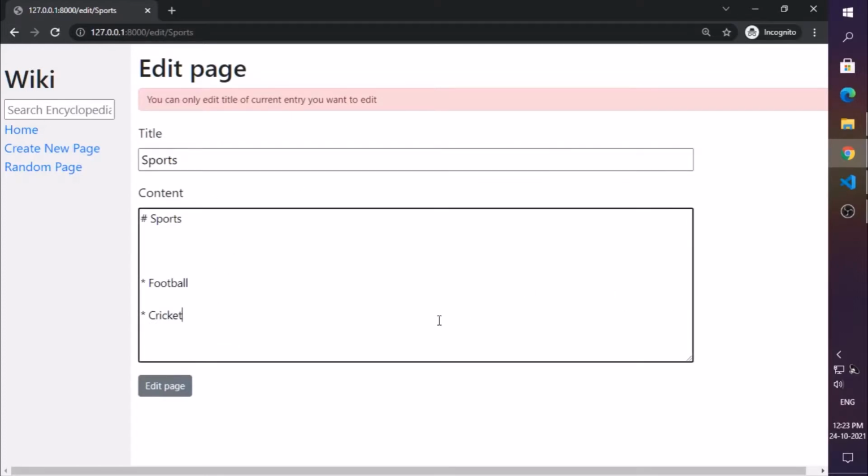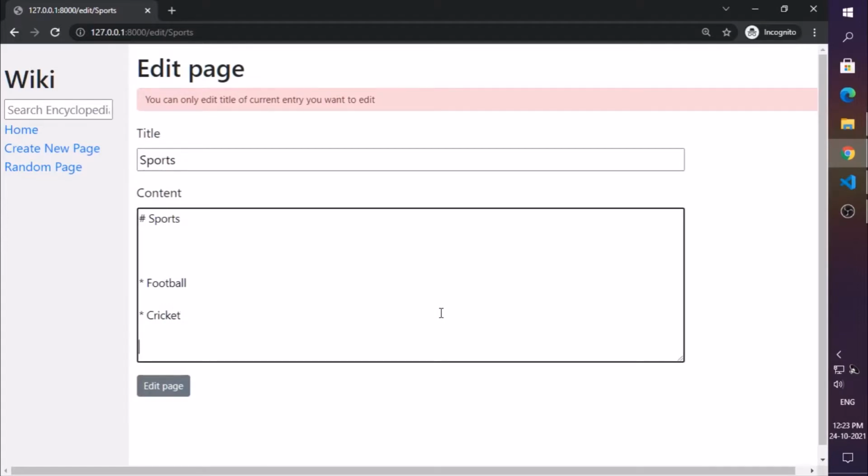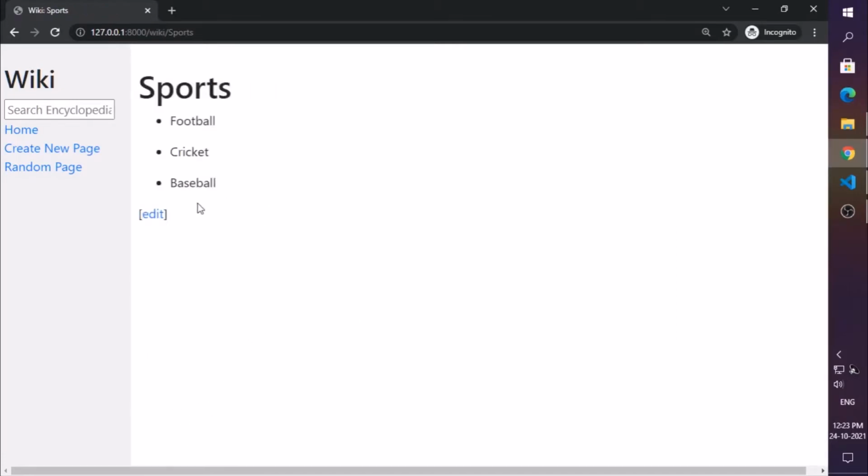Okay, so if I type in baseball again, and I click on edit page, I will be redirected to the edited page that I edited.